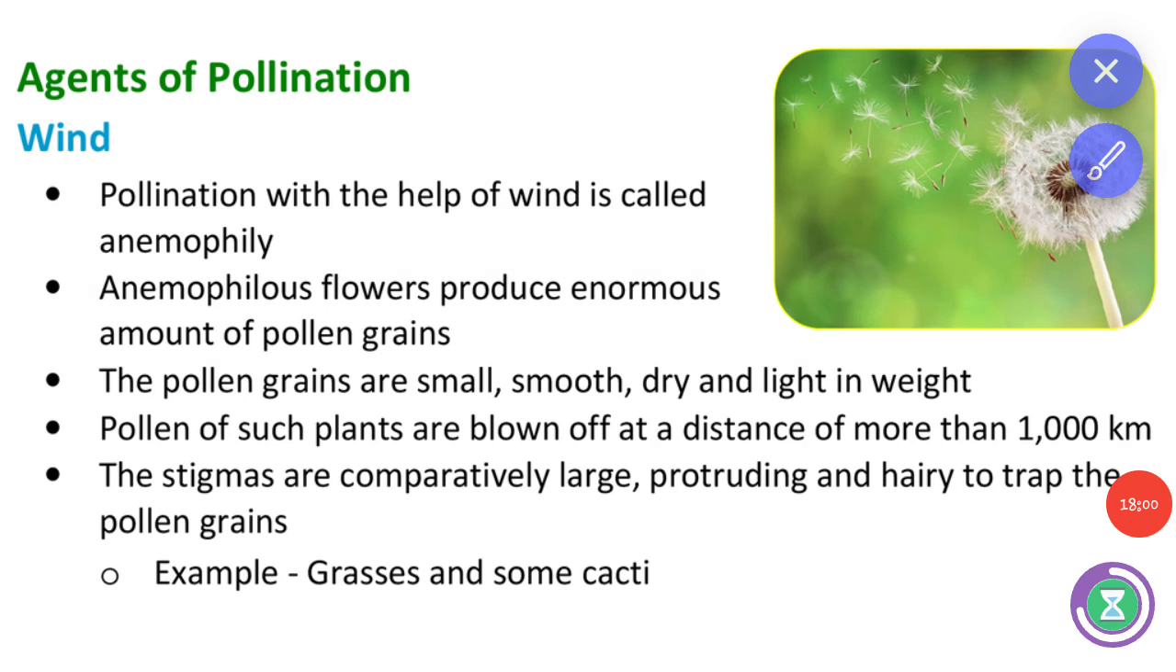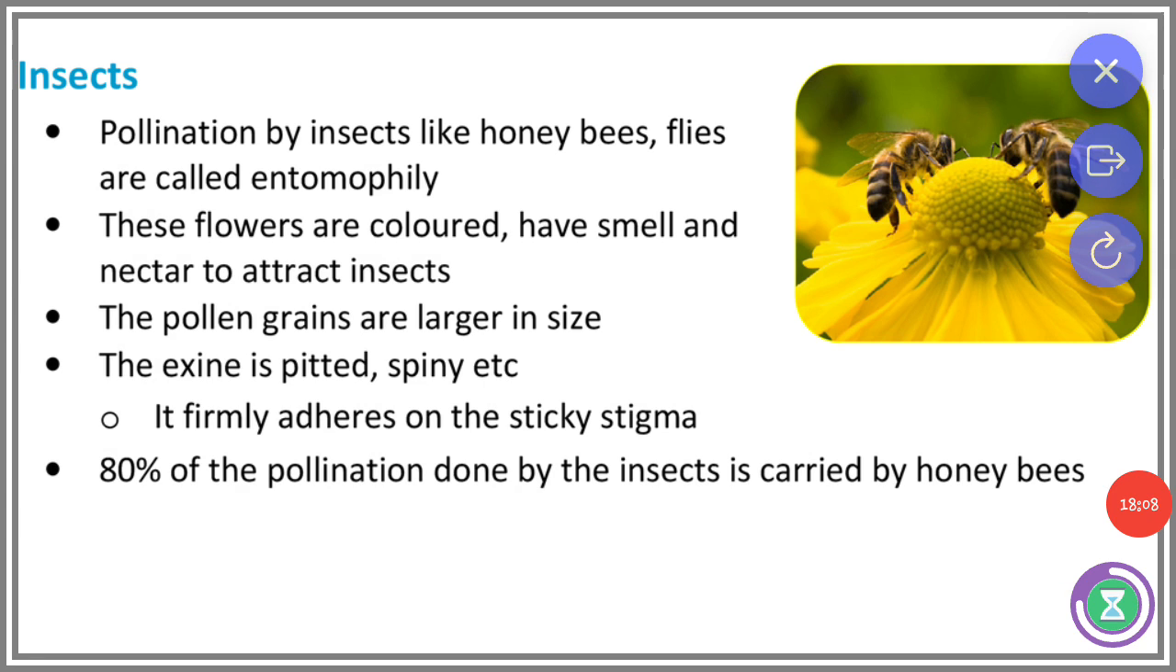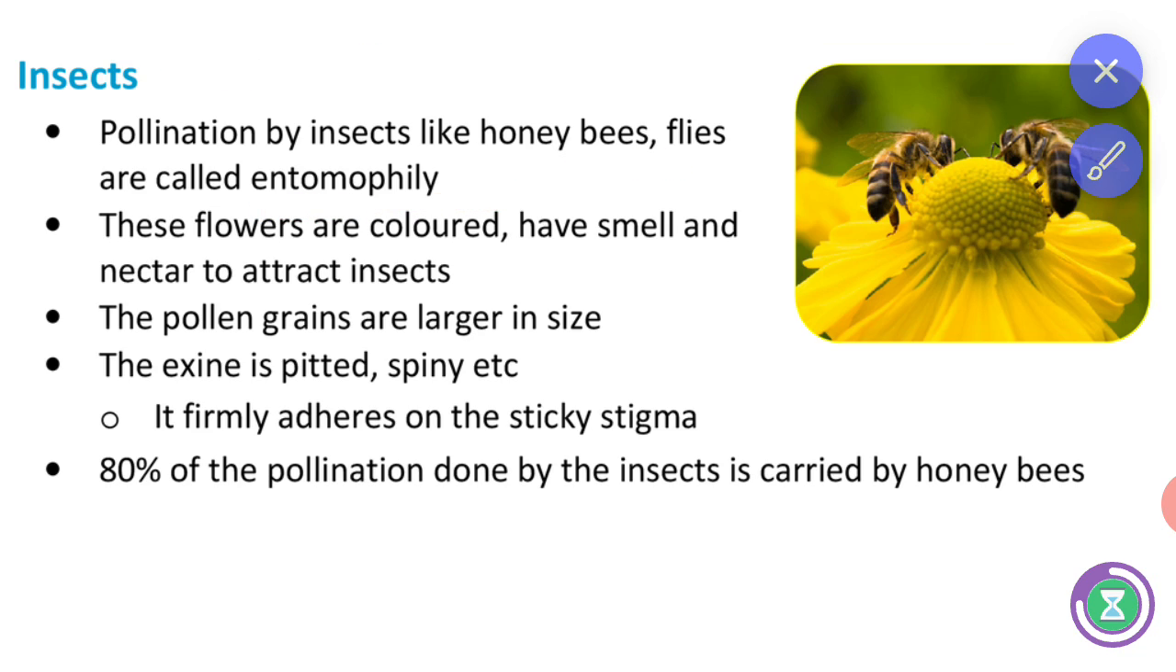Cacti means kalli chedi, chapati kalli nu solran illaya, adu and chedi. And next agent is insect. Pollination by insects like honeybees and flies is called entomophily. And these flowers are colored, have smell and nectar to attract the insects. So it has brightly colored flowers, and the colors are what attract them. Then it has a good smell and more nectar.